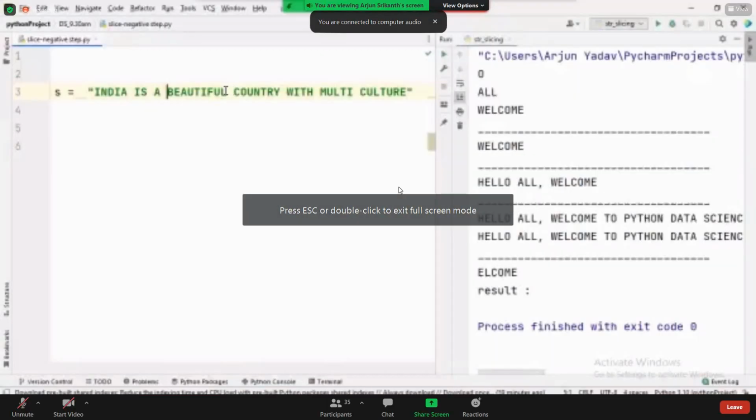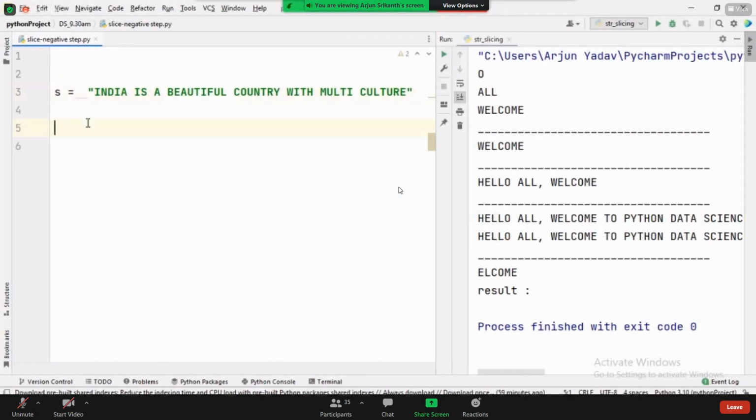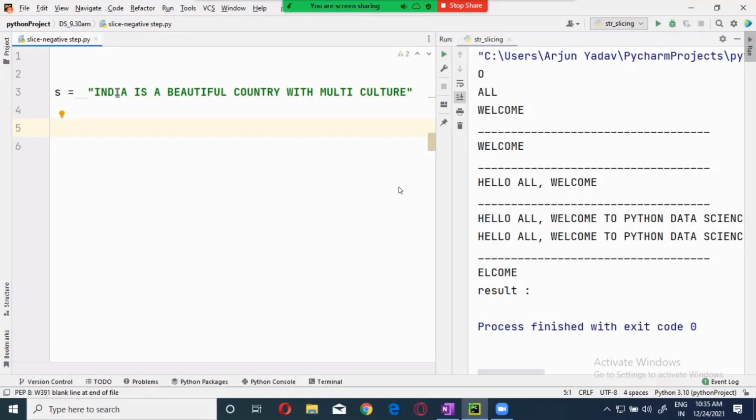Okay, I want to get the word "beautiful". Now we will not count. If you want to count: 0, 1, 2, 3, 4, 5, 6, 7, 8, 9, 10, 11 is the index. Now here 12, 13, 14, 15, 16, 17, 18, 19, 20. So s[11:20:1]. This is what we give it, right? This should get me "beautiful". Hope so.